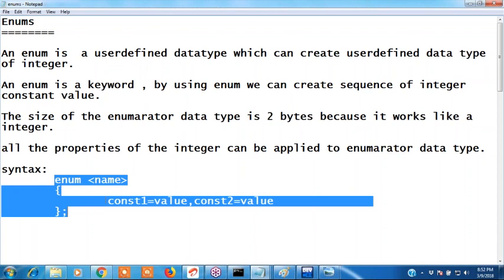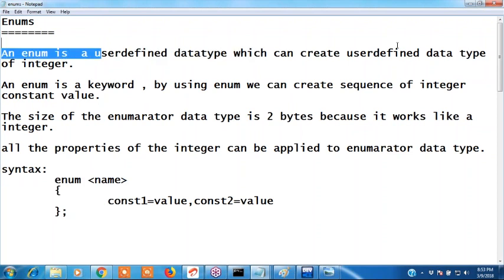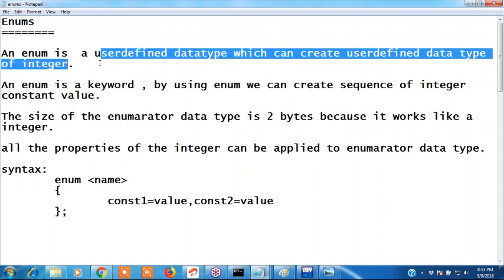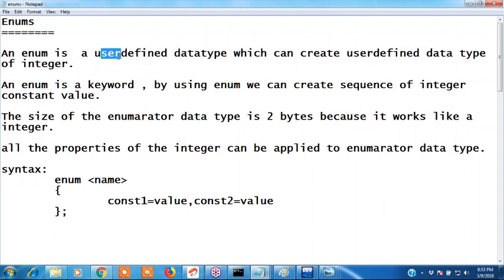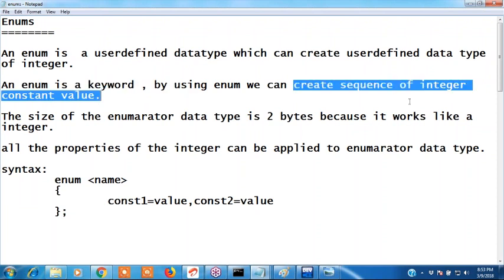And syntax also, this is the syntax. Structure is a collection of dissimilar type of data types, and union also has dissimilar type of elements. But enum is a user-defined data type of integer type, by using the keyword, a sequence of integer constant values.